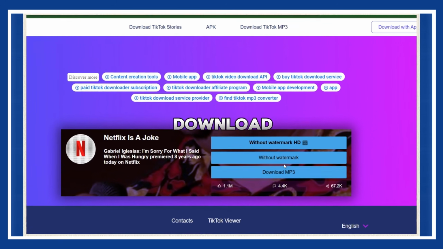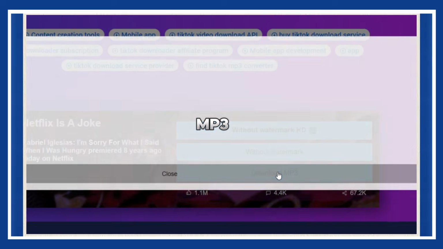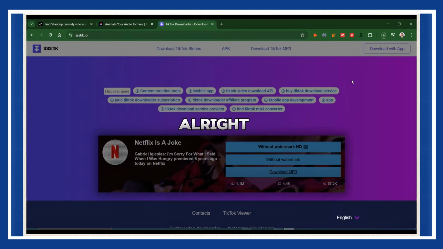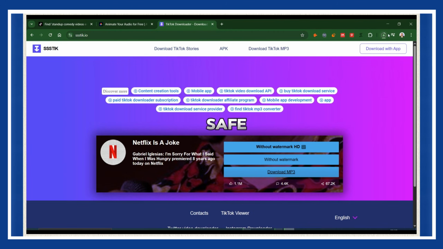When you see the download options, choose download MP3. We only need the voice, not the video. The reason? We're going to create our own animated comedian. And trust me, it's going to look incredible. All right, once your MP3 is ready, keep it safe. We'll need it in a minute.